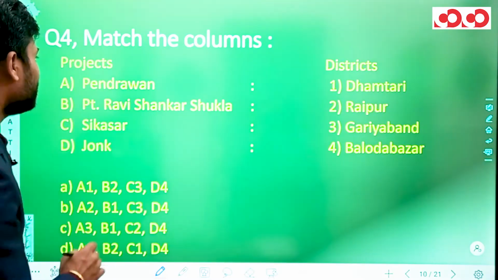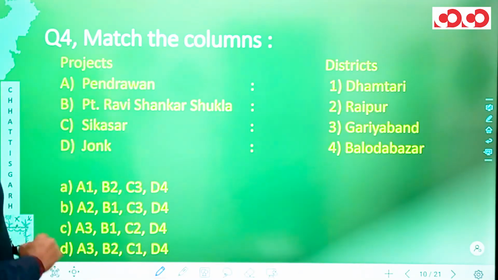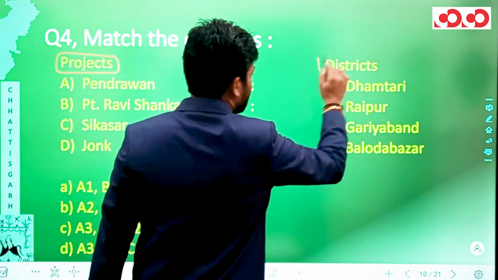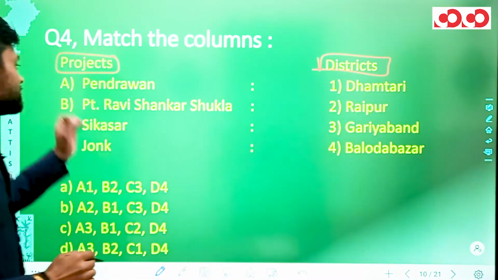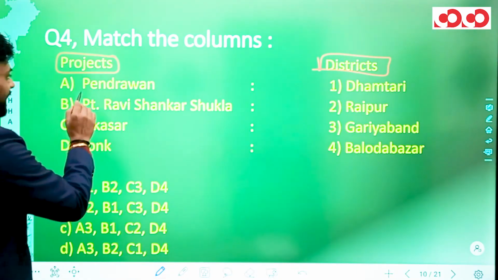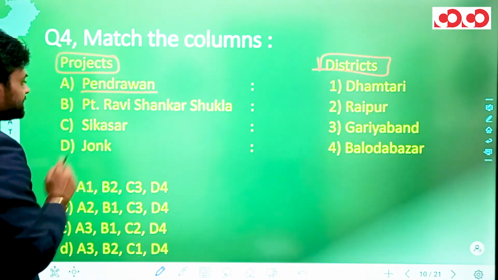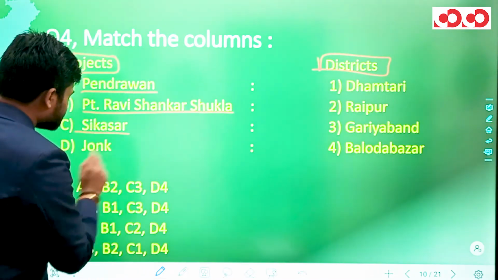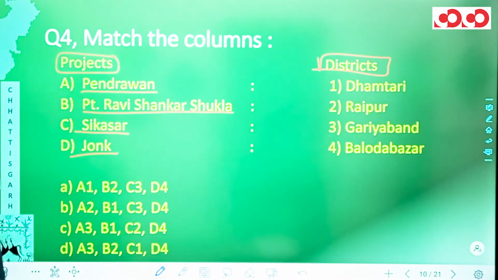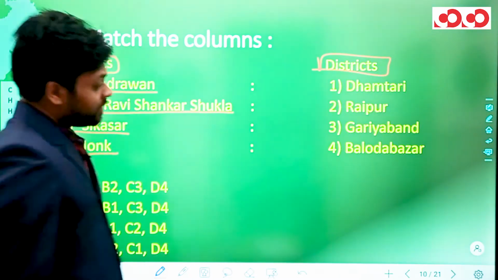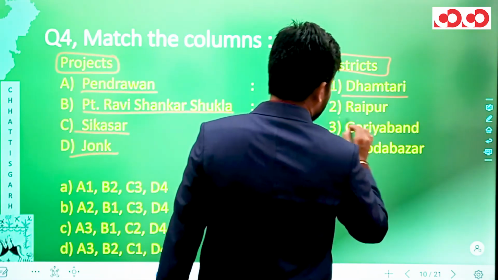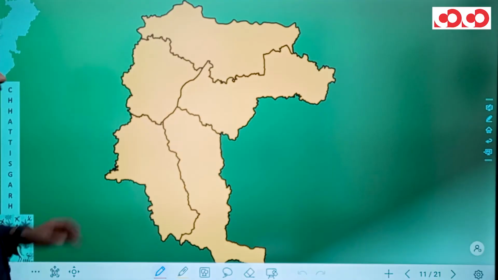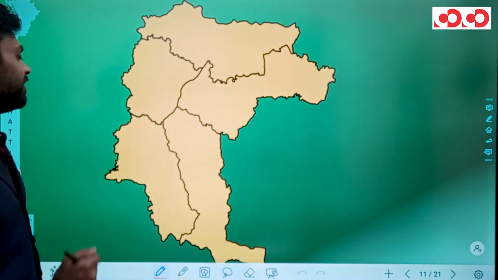In the question number 4, once again we have matched the columns. In the first column we have projects, and in the second column we have districts. First project that we have is Pendravan. Second is Pandit Ravi Shankar Shukla. Third is Sikasar, and fourth is Jonk. In the districts, we have Dhamtari, we have Raipur, we have Gariyaband, and we have Baloda Bazar. Now this is actually the map of Raipur Division.